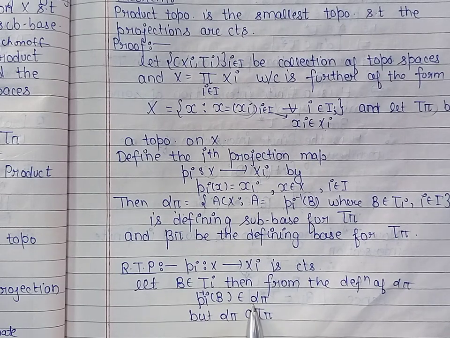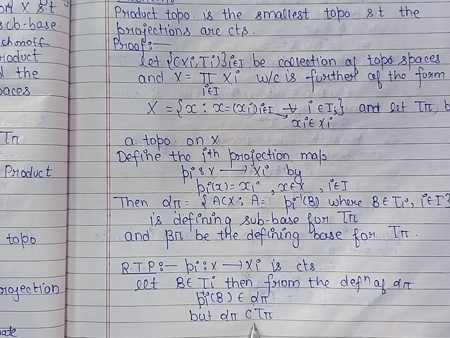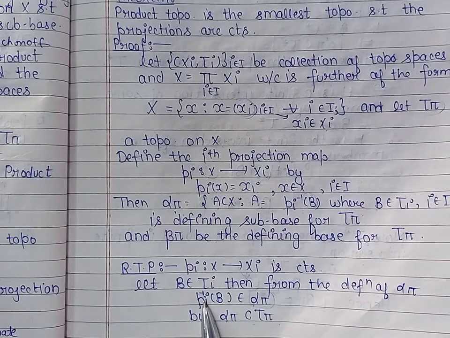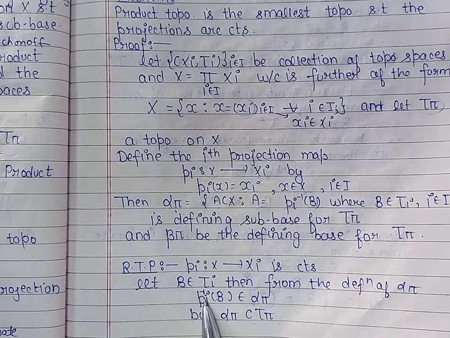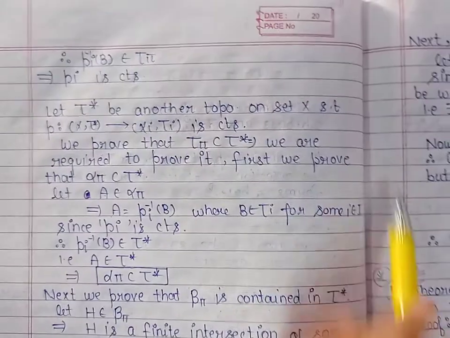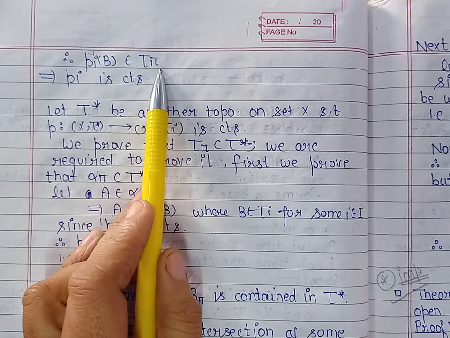Now because alpha pi is the defining subbase for the topology, and by definition that is a subcollection of the topology, we can say that alpha pi is contained in tau pi, and therefore the members belonging to alpha pi will also be in tau pi, and therefore pi inverse of B belongs to the topology tau pi.